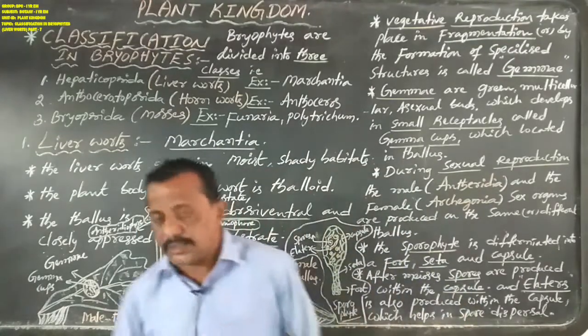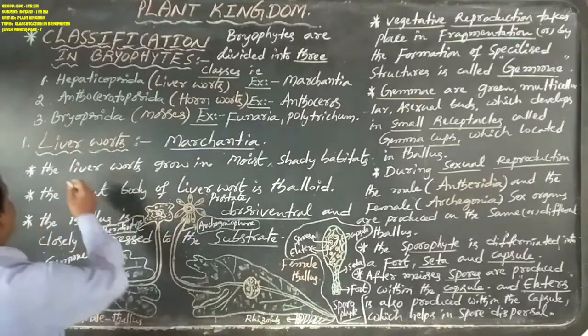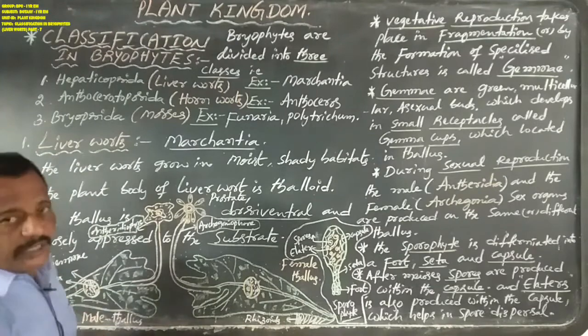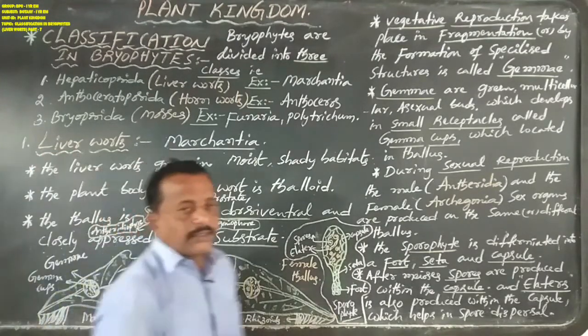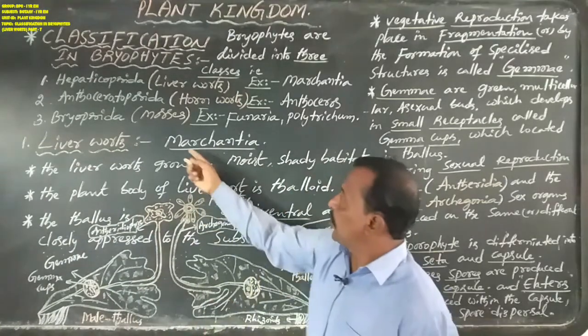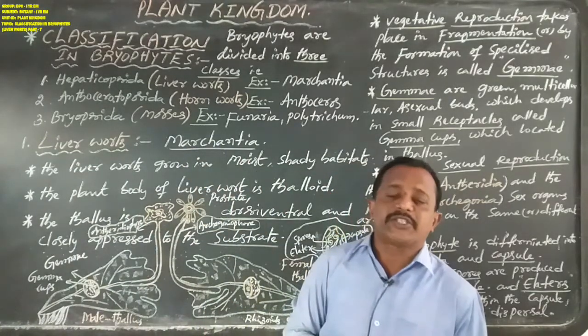Let us discuss the first class, Hepaticopsida. Hepaticopsida are also known as liverworts. Given the example here, Marchantia.